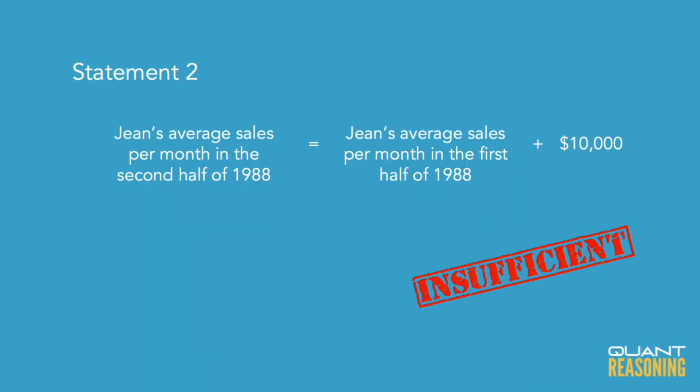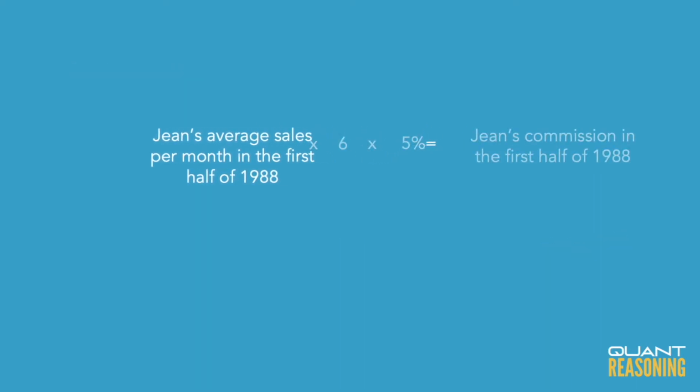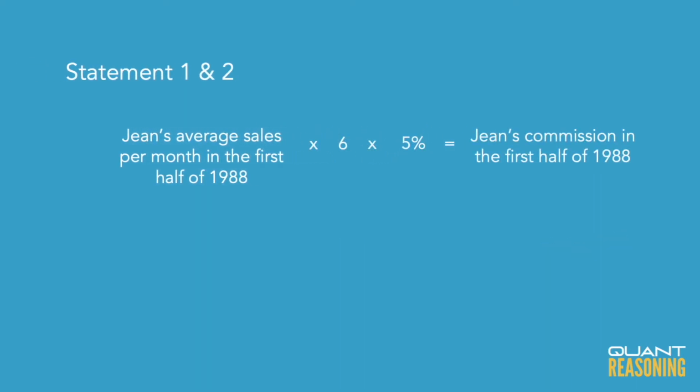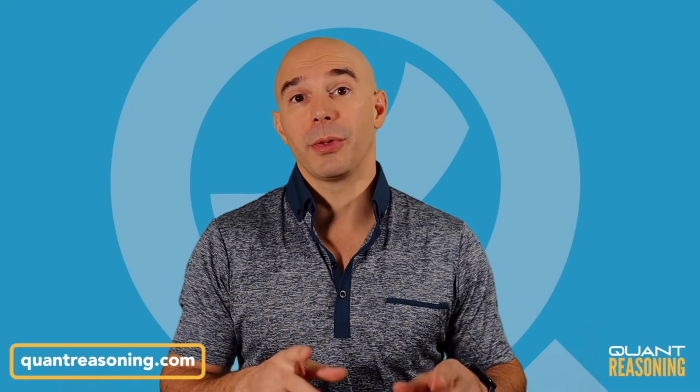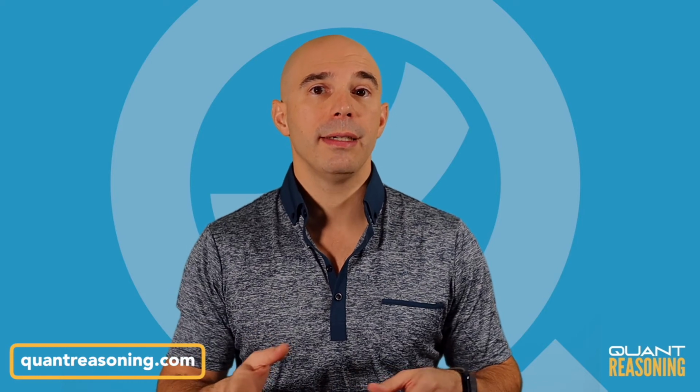the year. And I mean, that on its own wouldn't be sufficient, but with the information from statement 1, we would take 5% of the total amount of sales in the first half of 1988, and we would be able to answer the question. So then the answer would have been C.